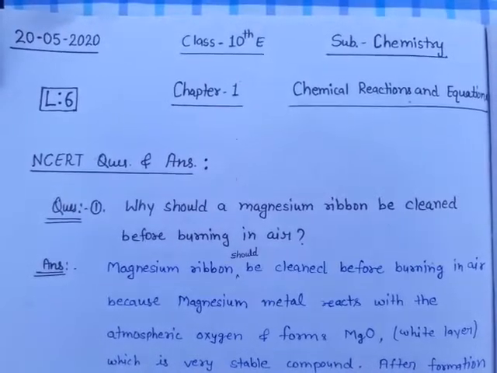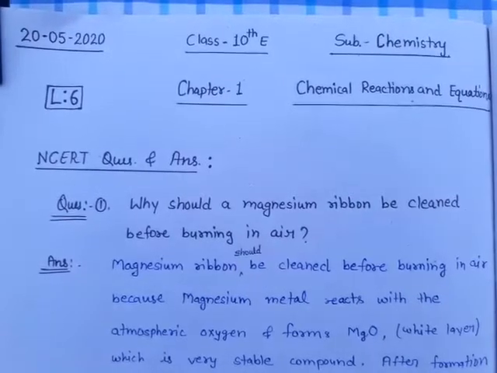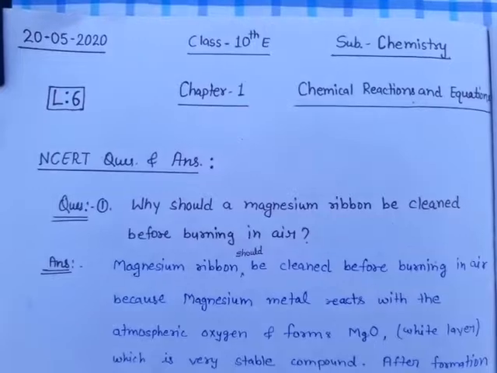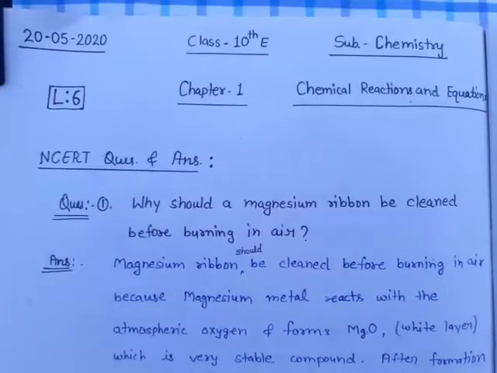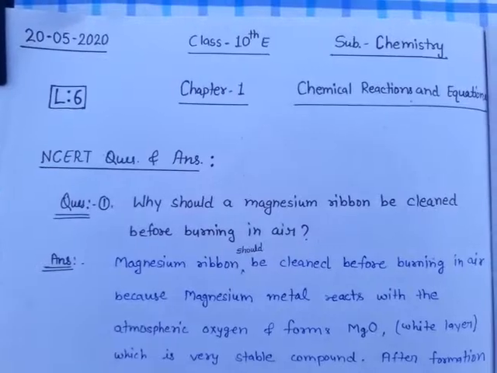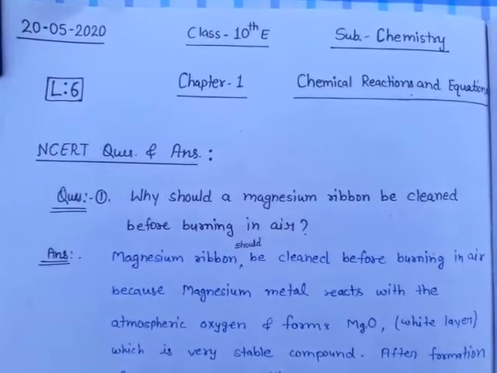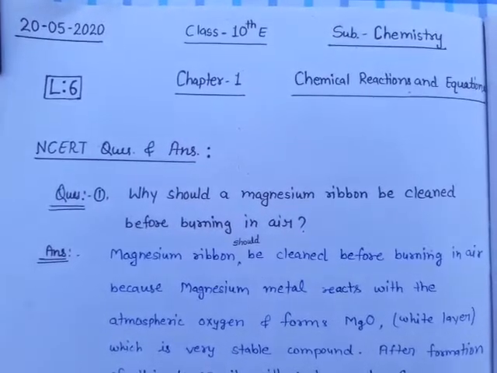Now start your first chapter, chemical reactions and equations, and this is your sixth lecture in this chapter. In the previous lecture we discussed our topics corrosion, rusting and rancidity. Also we discussed some methods to prevent rancidity. In this lecture we discuss some important questions related to chapter one.